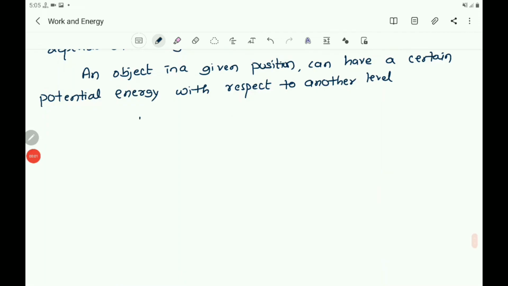Then you write the equation for gravitational potential energy.